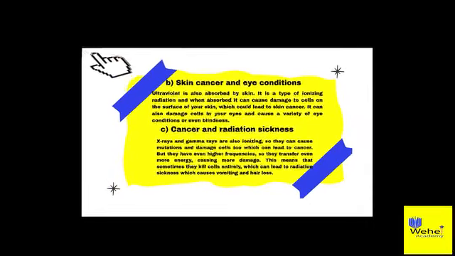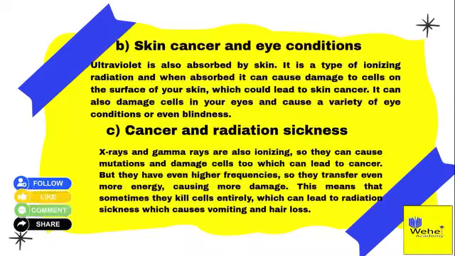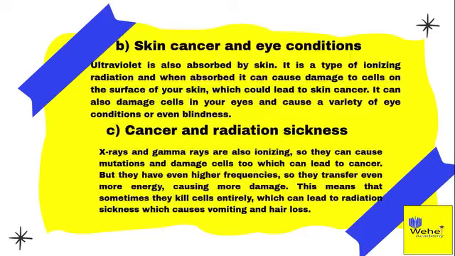B. Skin cancer and eye conditions. Ultraviolet is also absorbed by skin. It is a type of ionizing radiation, and when absorbed it can cause damage to cells on the surface of your skin, which could lead to skin cancer. It can also damage cells in your eyes and cause a variety of eye conditions or even blindness.